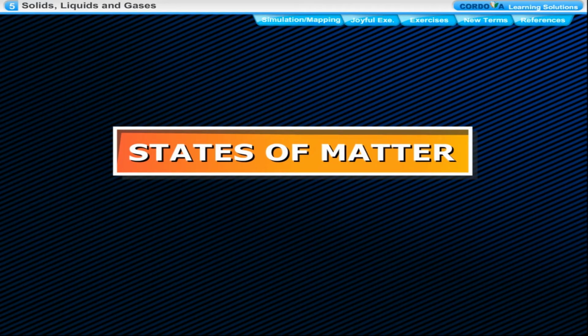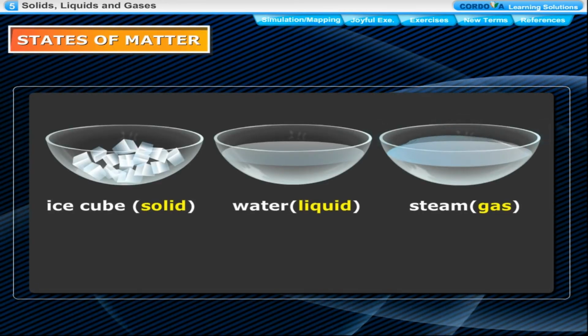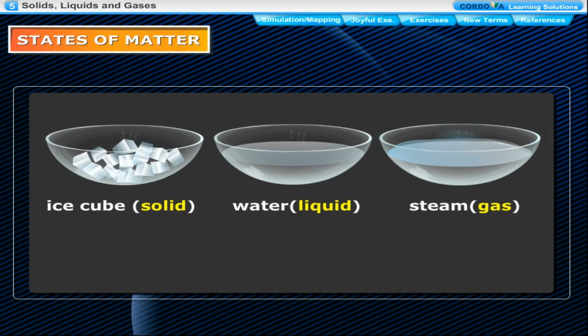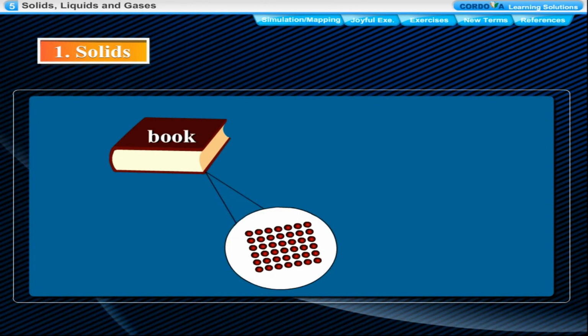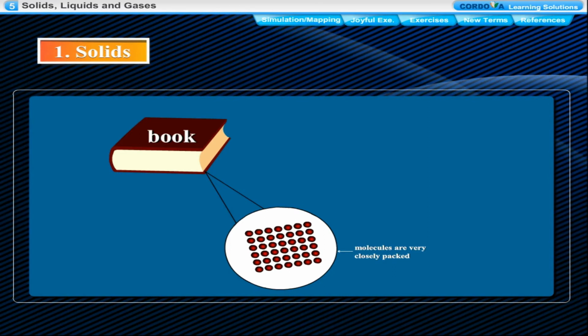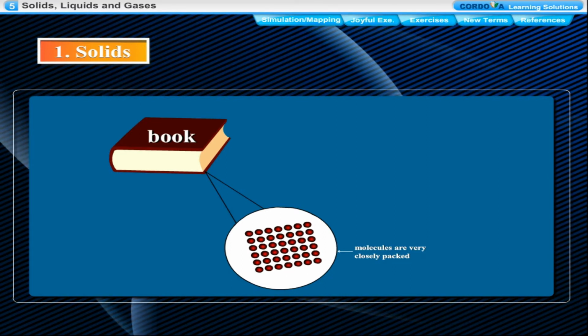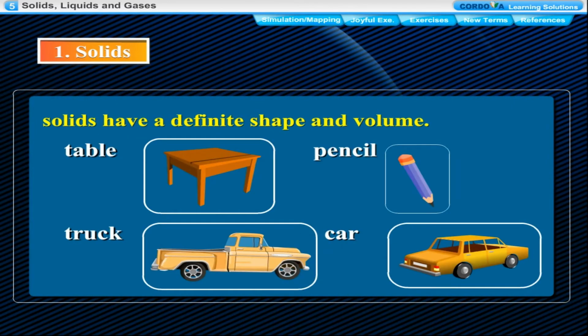States of matter. Matter exists in 3 states. These states are solid, liquid and gas. Solids. In solids, like a book, the molecules are very closely packed. They have a very strong force of attraction between them, so they are not free to move. Therefore, solids have a definite shape and volume. They are generally hard. A table, pencil, truck and car are solid things.